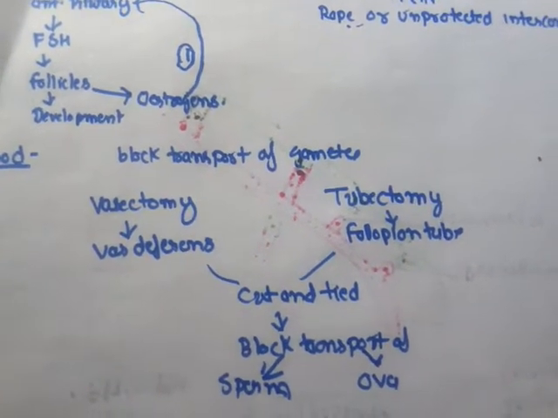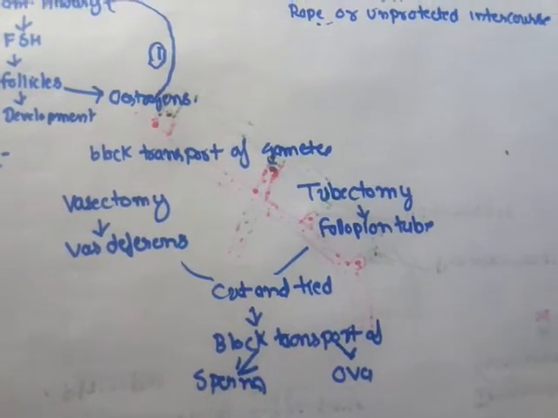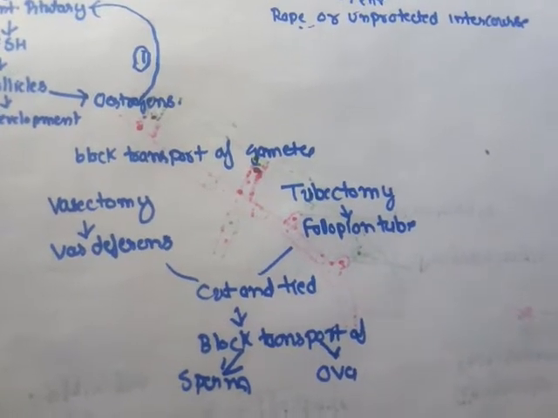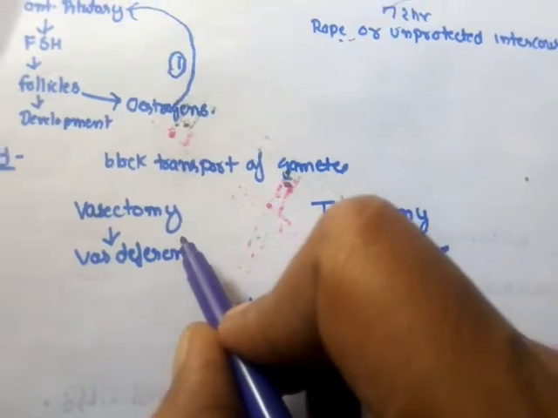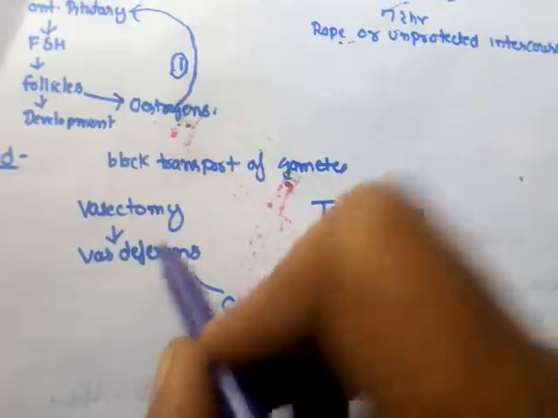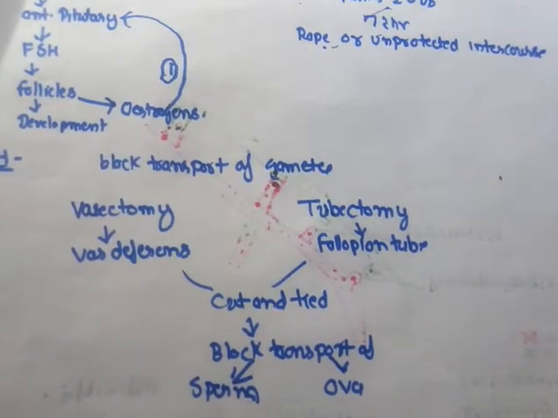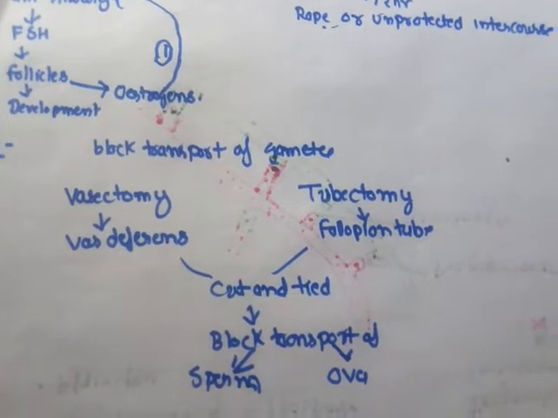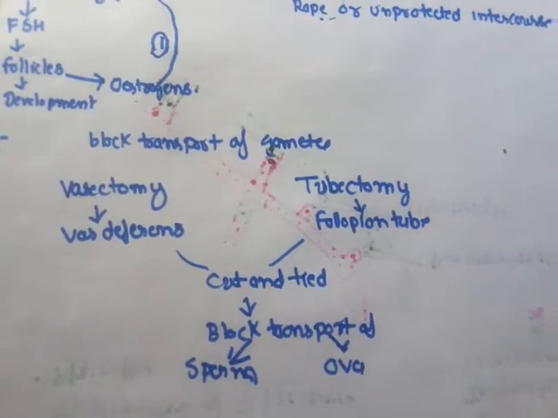In the case of male, the gametes are transported by the vas deferens, and in the female, the gametes are transported by the fallopian tube. So we are blocking the transport. That means we are blocking these tubes. In the case of male, the sterilization process is called vasectomy. In this process, a small incision is made into the scrotum. Scrotum में एक छोटा सा कट लगा के या तो vas deferens को रिमूव कर दिया जाता है या फिर उनको कट करके टाइट कर दिया जाता है, and by doing this we block the passage of semen or sperm.